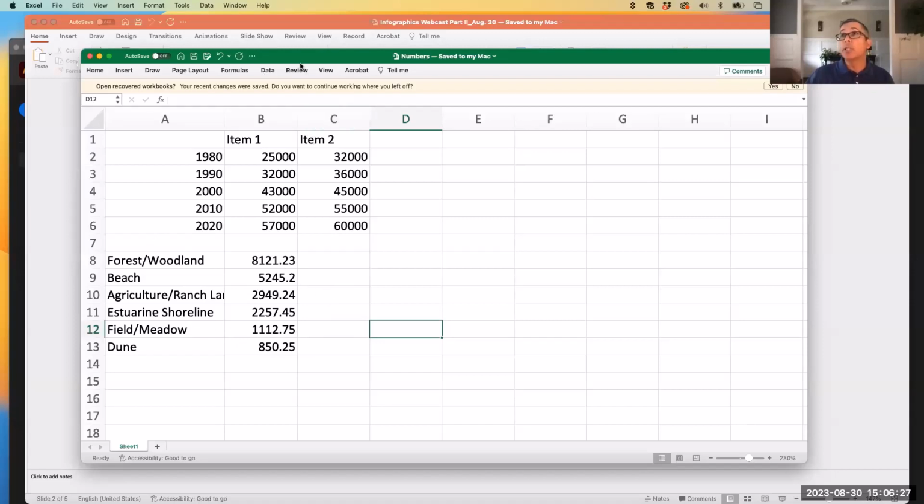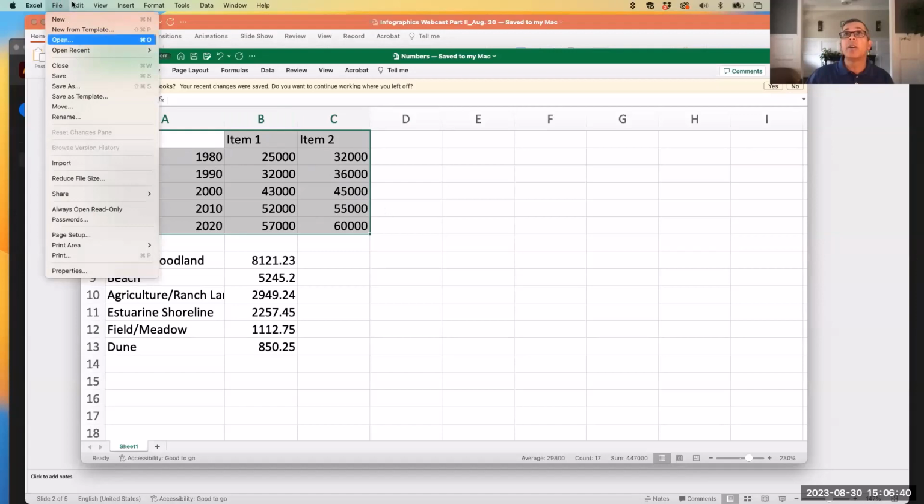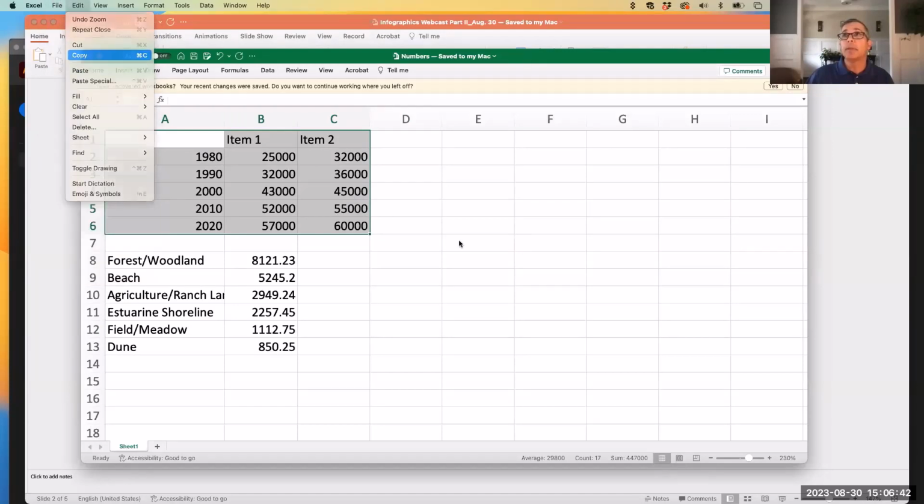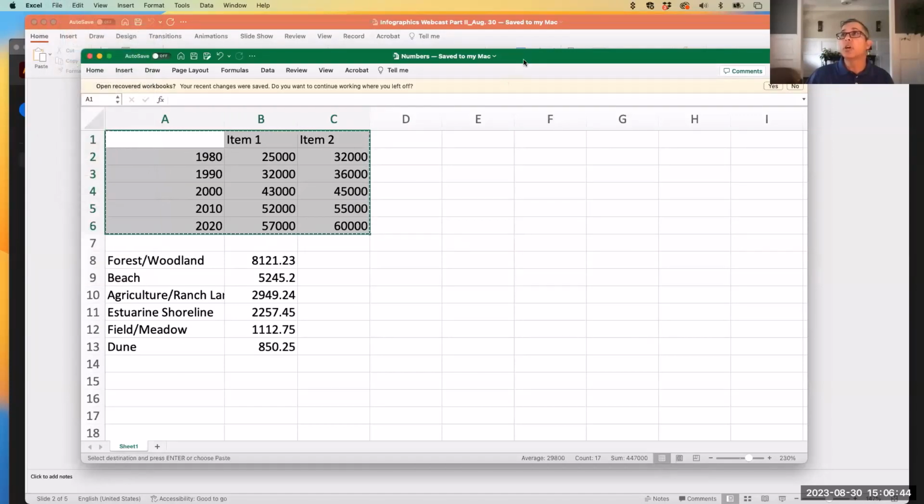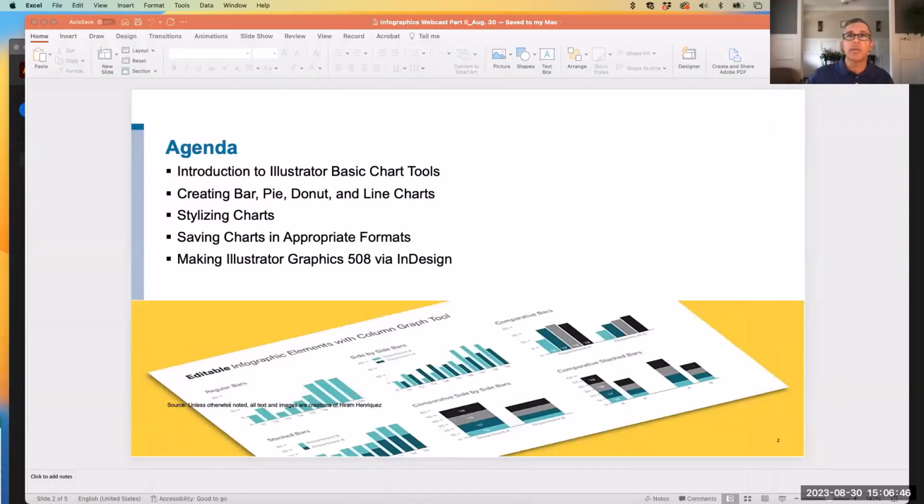So I'm actually going to have this file off to the side, but one of the first things I'm going to do is just scroll over the 3 columns of the first set of data and copy that, right? So I'm just going to scroll over that, go up to File, go up to Edit, and copy. And then later on, I'm going to use this other one as well. So I'm going to move that off the screen now.